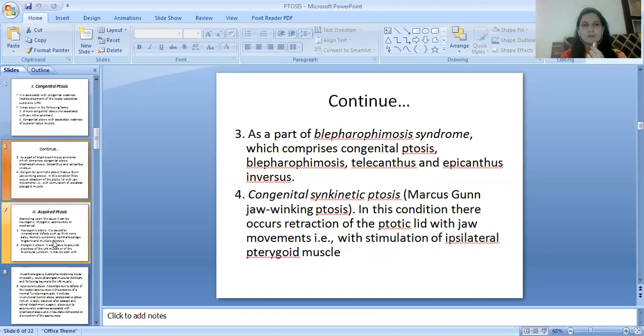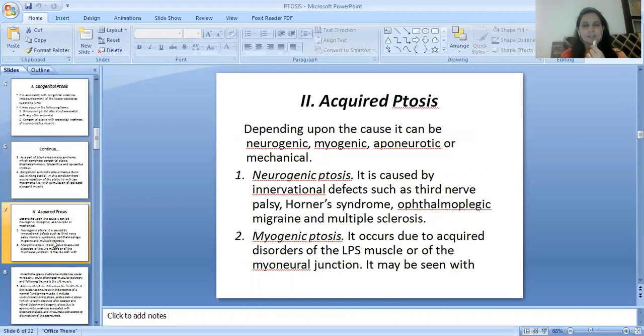Third is as a part of blepharophimosis syndrome, which comprises congenital ptosis, blepharophimosis, telecanthus, and epicanthus inversus. Fourth is the congenital synkinetic ptosis, Marcus Gunn jaw winking ptosis. In this condition, there occurs retraction of the ptotic lid with jaw movements, that is, with stimulation of the ipsilateral pterygoid muscle.